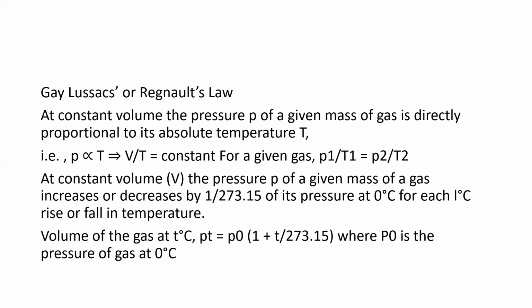It is given by Pt is equal to P naught into bracket 1 plus T divided by 273.15, where P naught is the pressure of a gas at 0 degree Celsius, right? So this is what Gay-Lussac's or Charles's law, right?